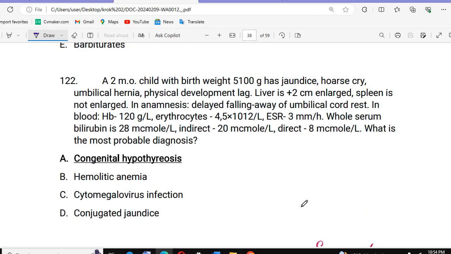This one, question number 122. A 2-month-old child with a birth weight of 5 kg has jaundice, hoarse cry, umbilical hernia. So there is a hoarse cry. Along with that, there is an umbilical hernia, physical developmental lag, liver is 2 cm, spleen is not enlarged, and delayed falling away of the umbilical cord remnant. So we can see a delayed falling away of the umbilical cord.